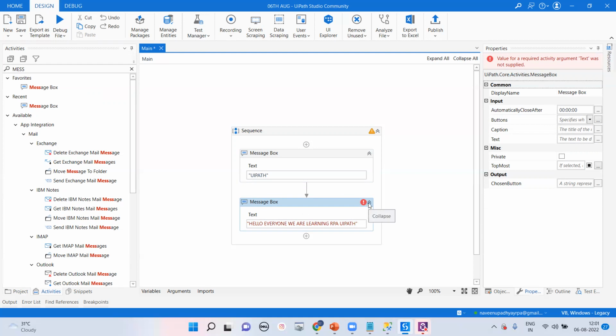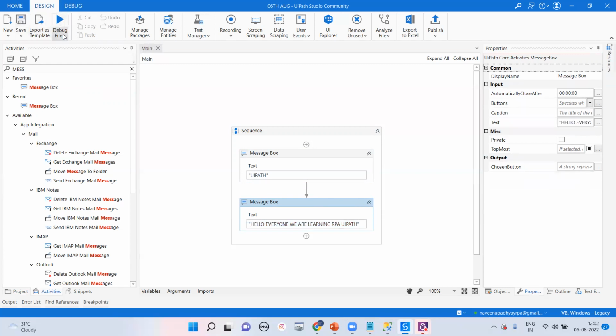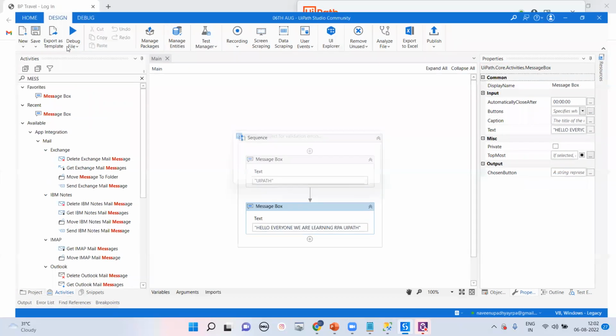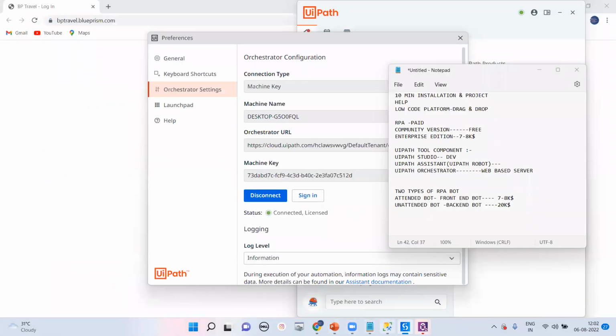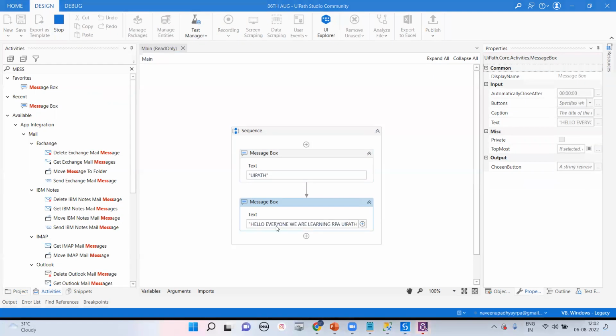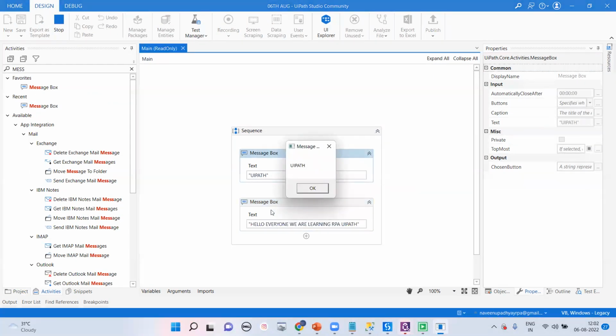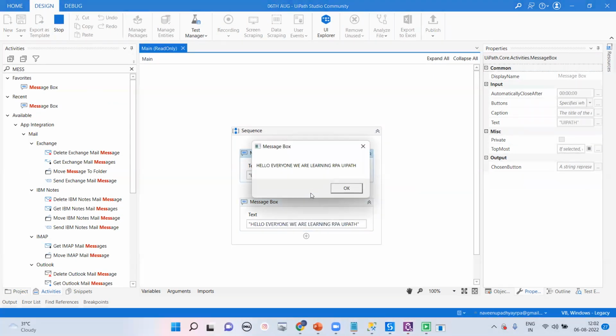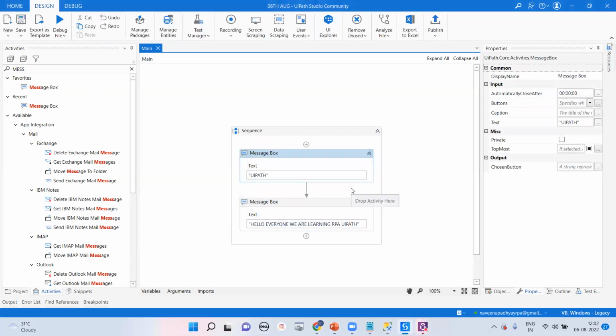Again we are getting an error. Let me go for save, and let me run this program. Right now we have put in two activities, and everything will run. First it will display UiPath, and second it will display Hello everyone, we are learning UiPath. So that is the way you can run this program, and we are getting the response also.